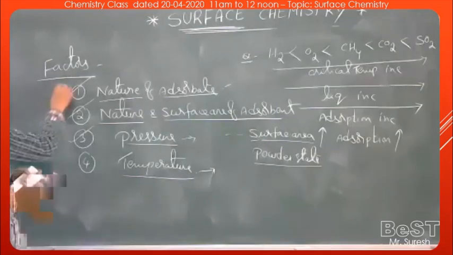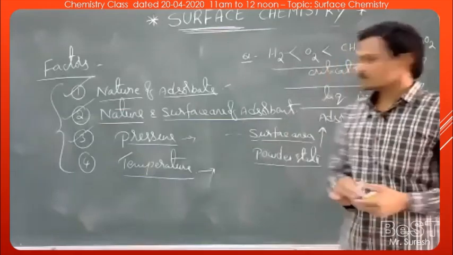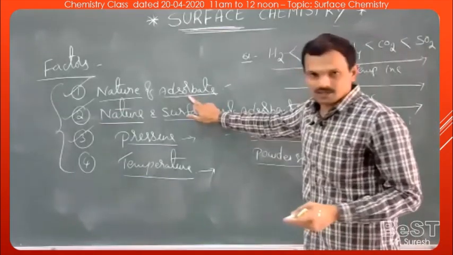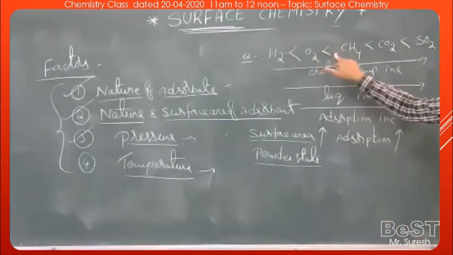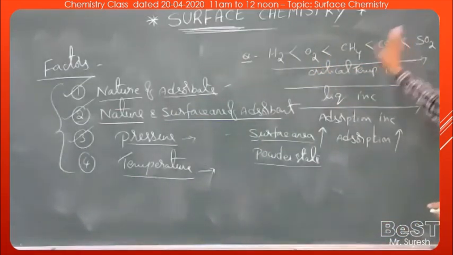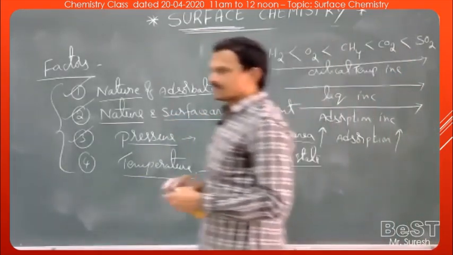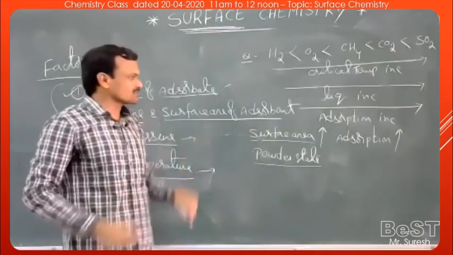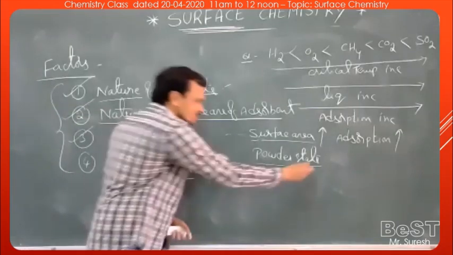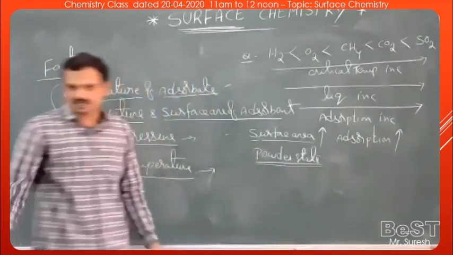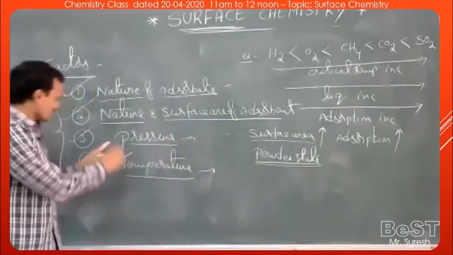See once again, these are the four factors which can affect the extent of adsorption. One is nature of adsorbate. The gas which can be liquefied easily can be adsorbed more readily, and extent of adsorption is also more. Nature and surface area of adsorbent. As the surface area of adsorbent increases, extent of adsorption also increases. Whenever a substance is taken in powder state, the extent of adsorption will be more because the surface area will be increased.